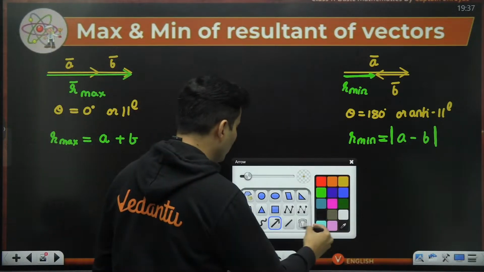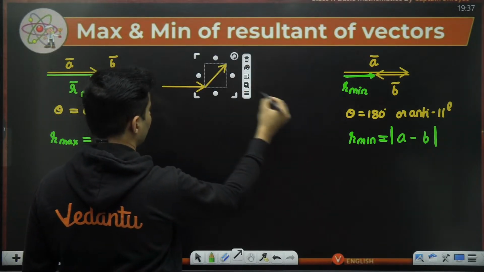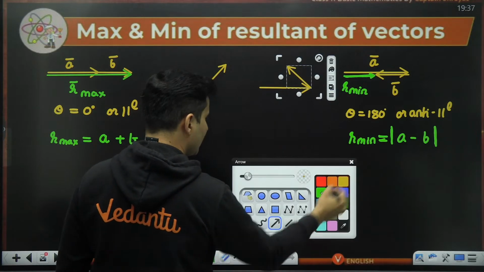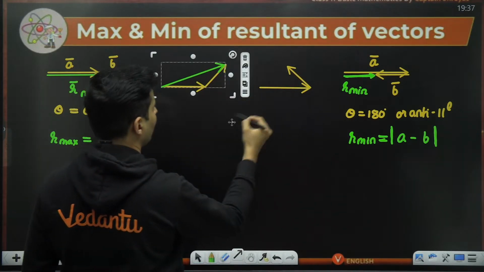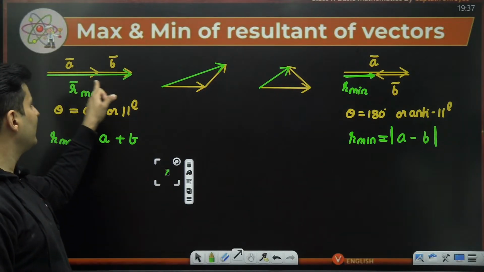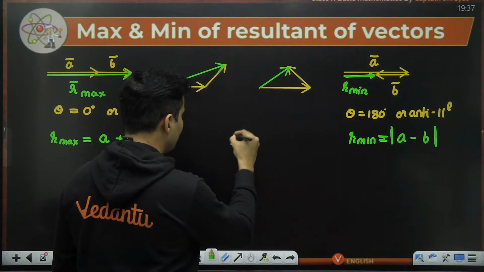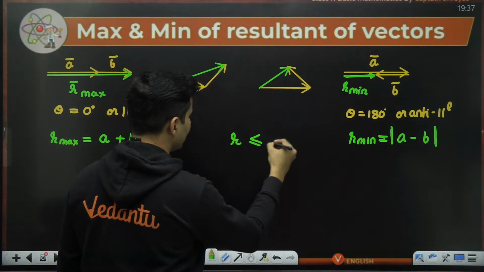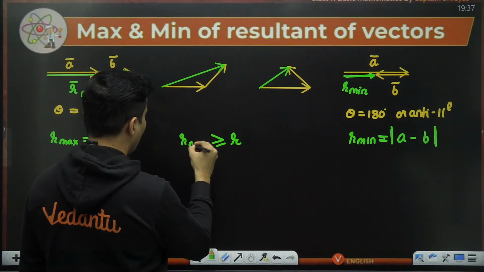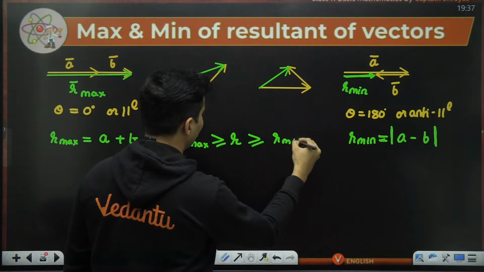No matter what you do, whether A and B are like this or like this, the resultant that you get in all these cases will be lesser than this, but it will be more than this. So in general, the resultant will be lesser than or equal to R max, and it will be more than or equal to the minimum one.